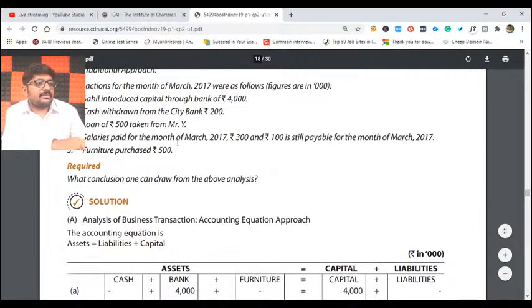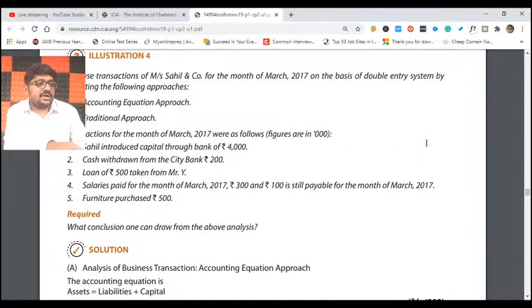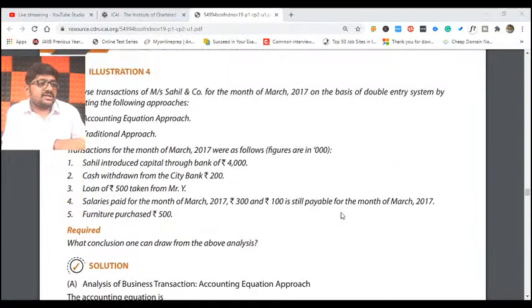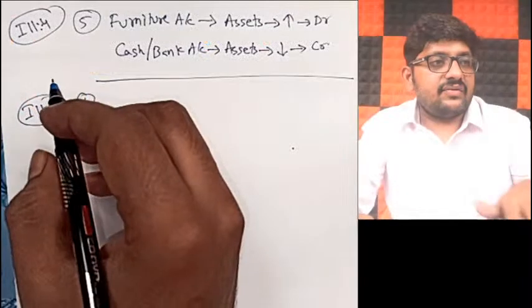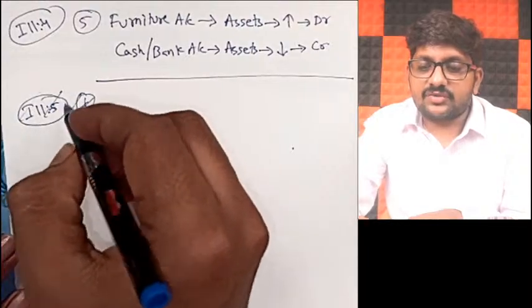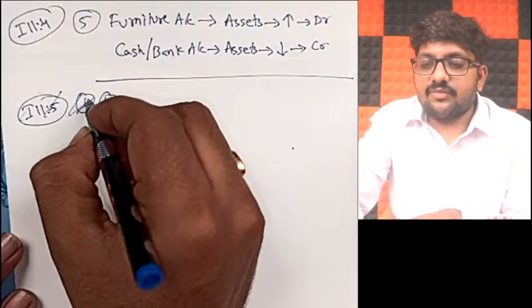So, salaries paid for the month of 2017 is 300 rupees and 100 rupees is still payable for the month of March 2017. Very interesting transaction only I have missed. Paid is 300, payable is 100 rupees. Right, so that is a transaction. So let us get into the notes and we'll strike off illustration number 5 because fourth point is still pending in illustration number 4.